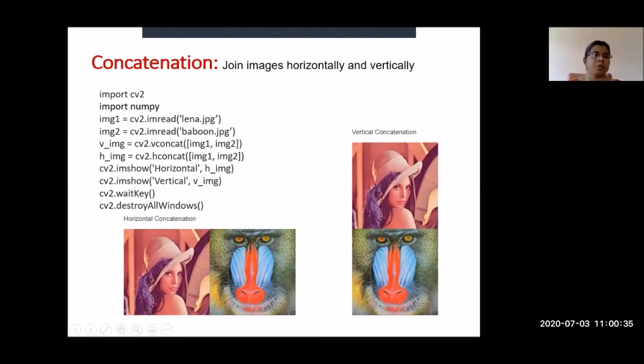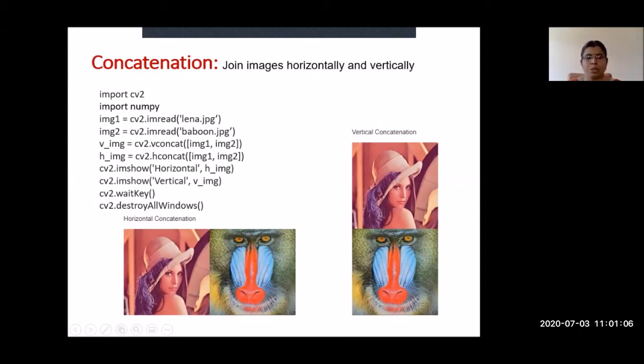For that we need two images, image 1 and image 2. The Lena and the Babu image we have read as input images, and vconcat will do the vertical concatenation, hconcat is the horizontal concatenation. For that, what is the command? cv2.vconcat of image 1 and image 2. Another one is cv2.hconcat of image 1 and image 2. So vconcat will do the vertical concatenation and hconcat will do the horizontal concatenation.